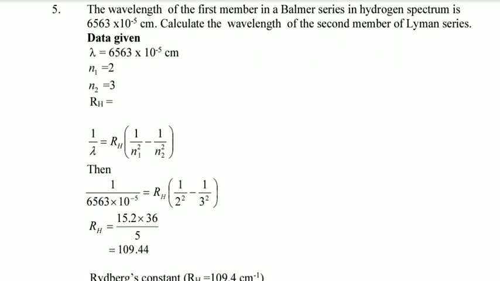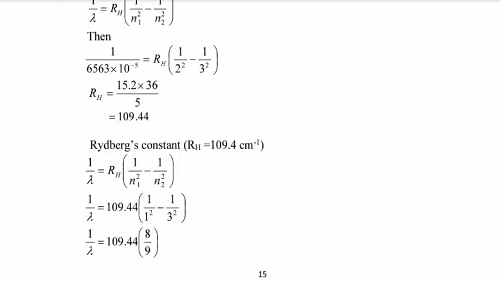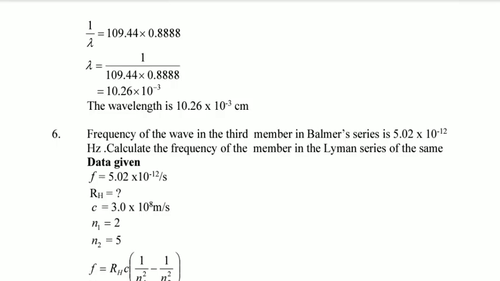Now you're using this equation, and as you have already known, the first member of the Lyman series means from n3 to n2. You are calculating the value of the wavelength. Then after calculating the value of the wavelength, you are calculating the value of the Lyman constant. After calculating the value of the Lyman constant, now you are going on to calculate the value of the wavelength using the value of the Lyman constant. And as you know about the Lyman series, the second member of the Lyman series means from n3 to n1, as it is demonstrated here, and then you finish.